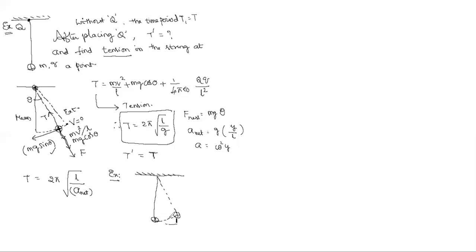Here some other charge is placed. From the mean position, its distance is r, and whatever distance is traveled is negligible, because theta is very small.